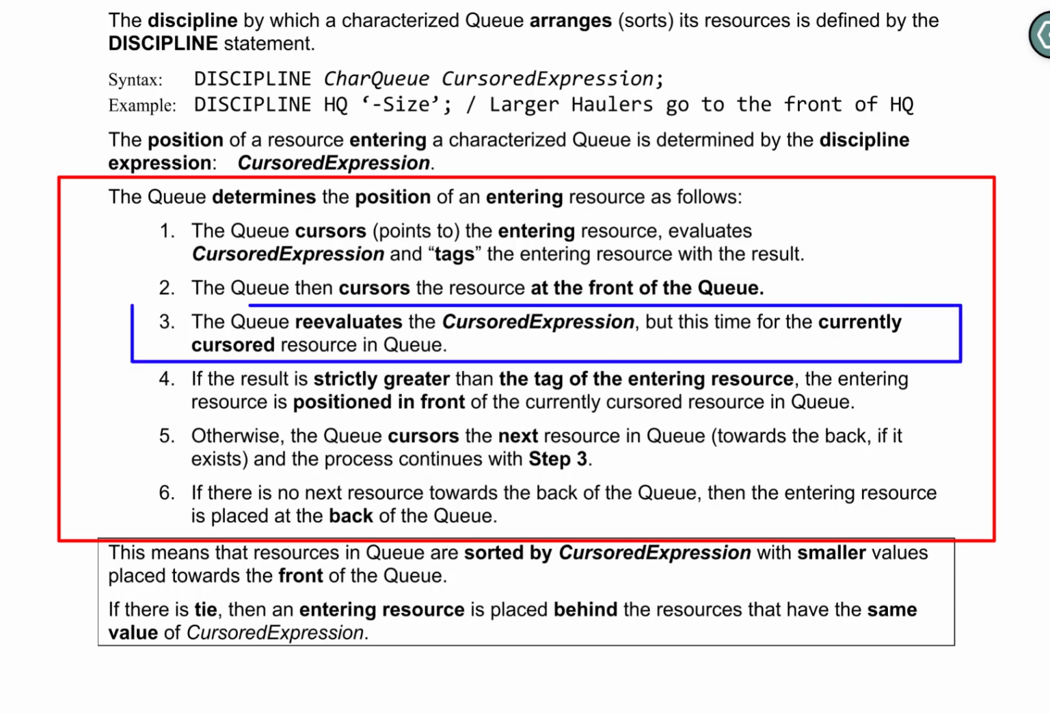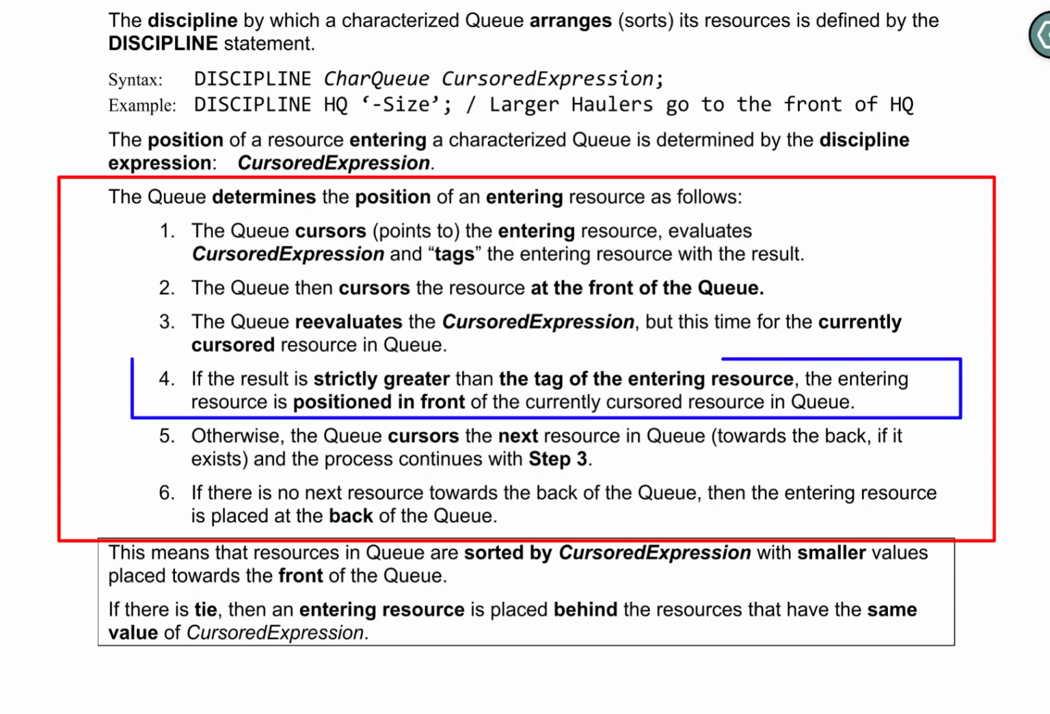In the third step, the queue reevaluates the cursored expression, but this time for the currently cursored resource that is already in the queue. If the result is strictly greater than the tag of the entering resource, then the entering resource is positioned in front of the currently cursored resource in queue.